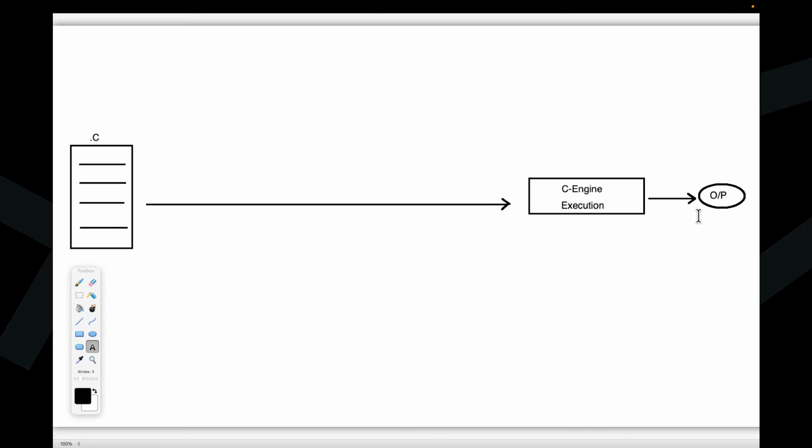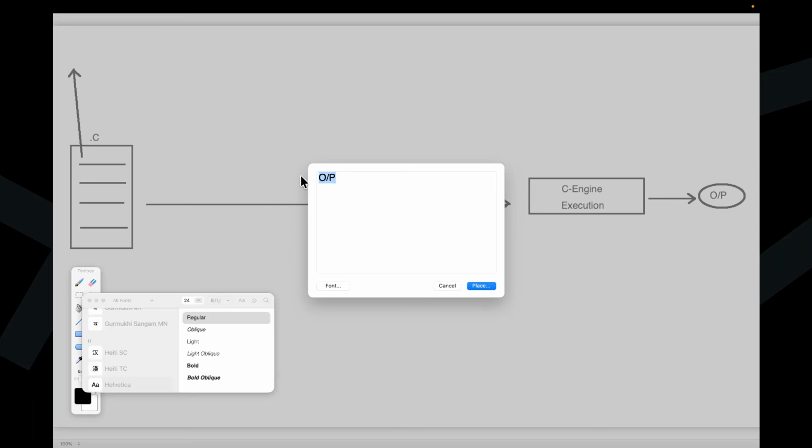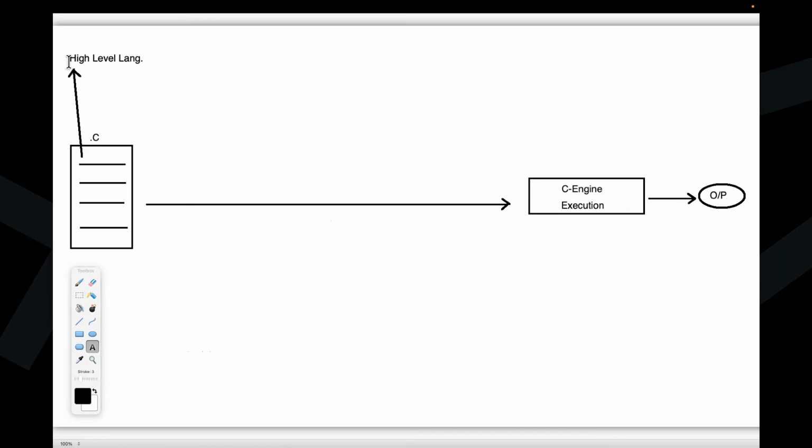Right, sir. Good, clear. But I have a small problem in this process. Observe carefully. The C program I have written is in a developer-understandable language. The C programming language is a developer-understandable language, which is what we call a high level language. The program may be in C, C++, Java, whatever it may be.